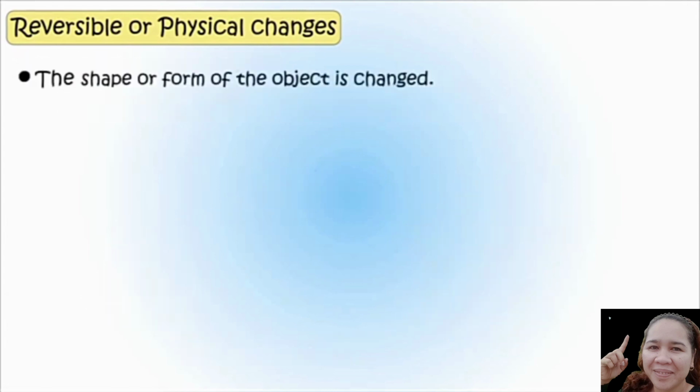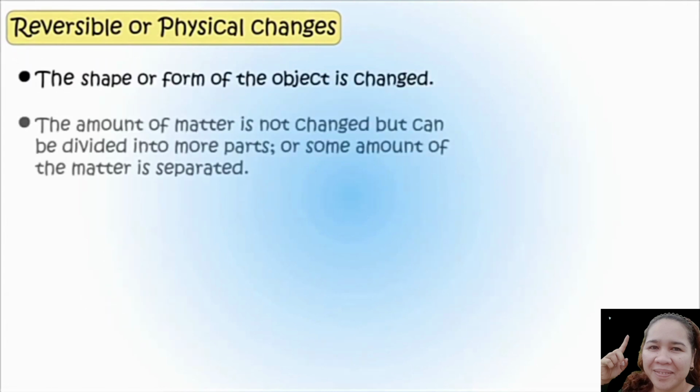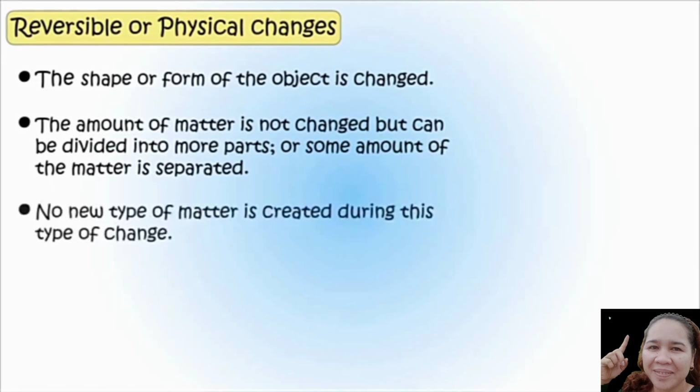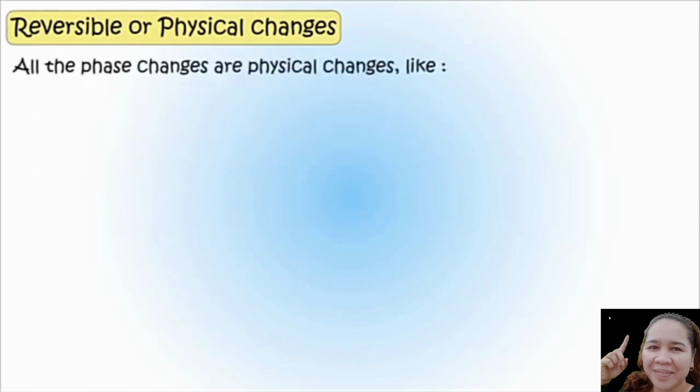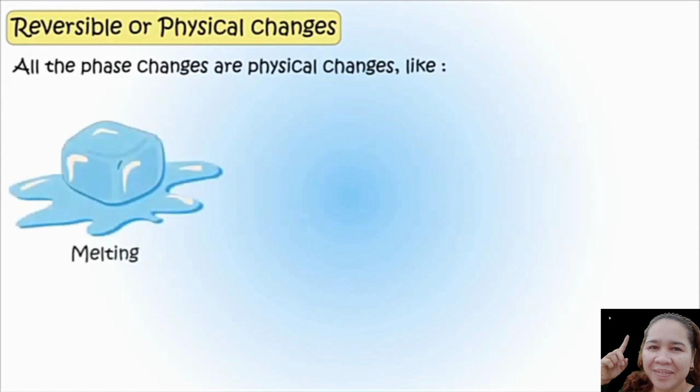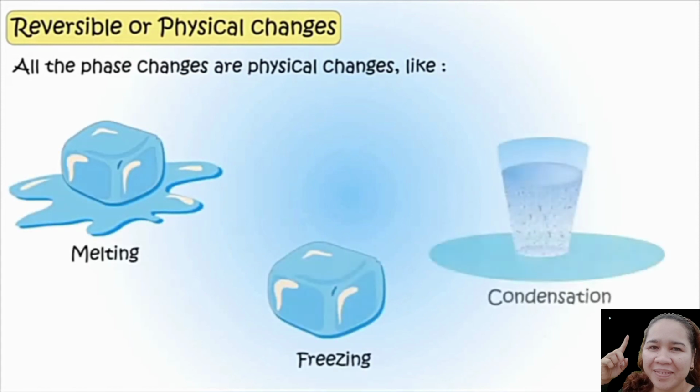Always remember that the shape or form of the object is changed. The amount of matter is not changed but can be divided into more parts, or some amount of matter is separated. No new type of matter is created during this type of change. All phase changes are physical changes, like melting, freezing, and condensation.